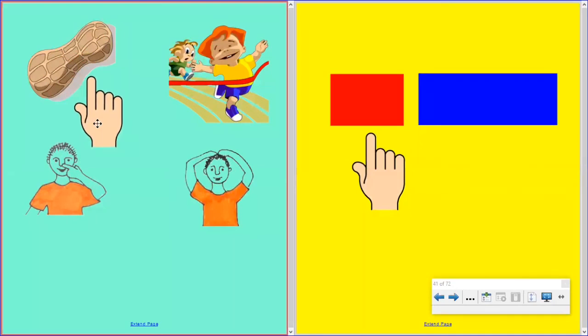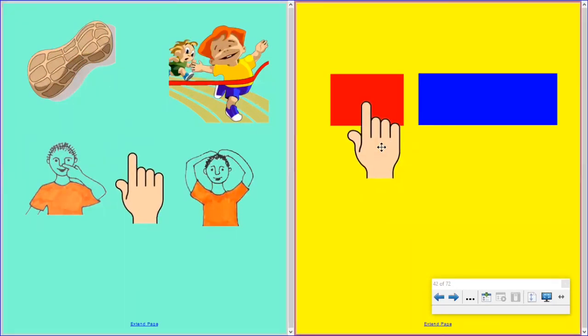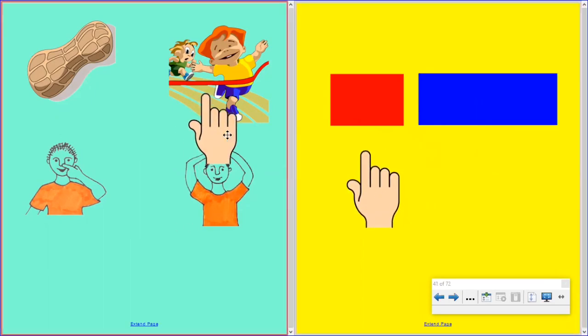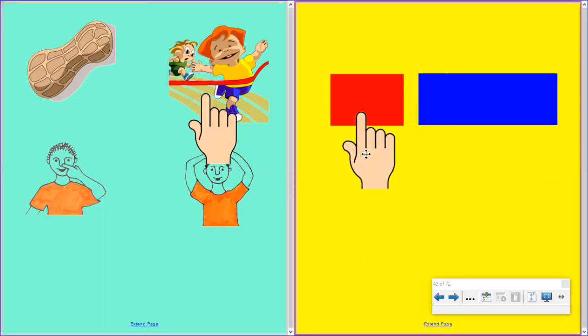Say the word peanut. Stretch it out. Peanut. Say it with me. Peanut begins with a p sound. Say the word when. Stretch it out. When. Say it with me. When begins with a w sound.